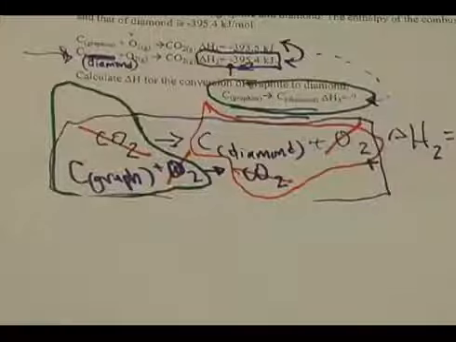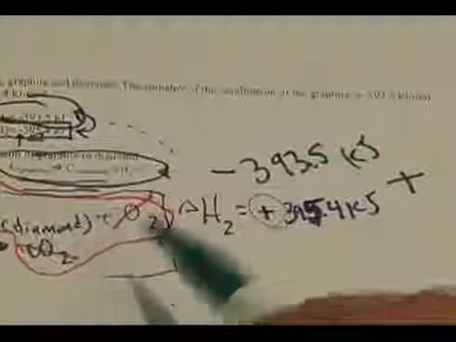And that's what Hess's law says, is that if you combine two reactions, the enthalpy for the new reaction is simply the sum of the enthalpies of the two first reactions. And so I will take this graphite right here, negative 393.5 kilojoules, and add it together with the 395.4. Notice positive now, because remember I changed this reaction around. I switched it around. Add those two together and I'll get the overall enthalpy for the new reaction.